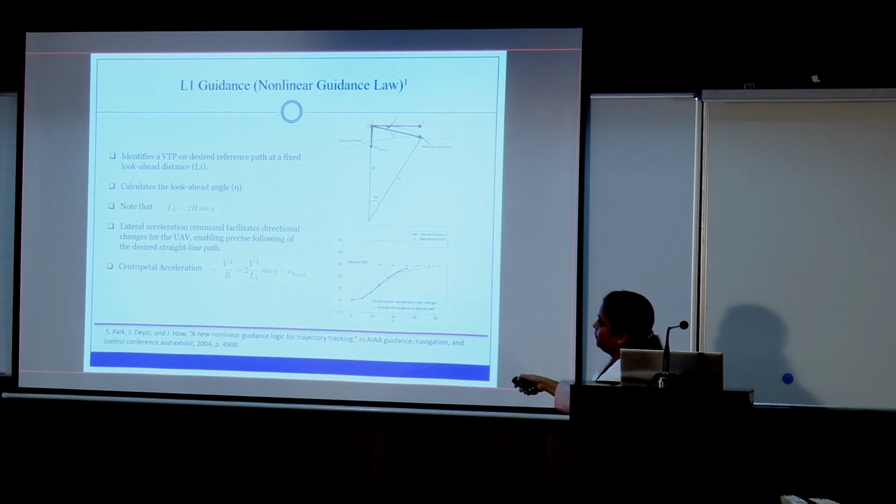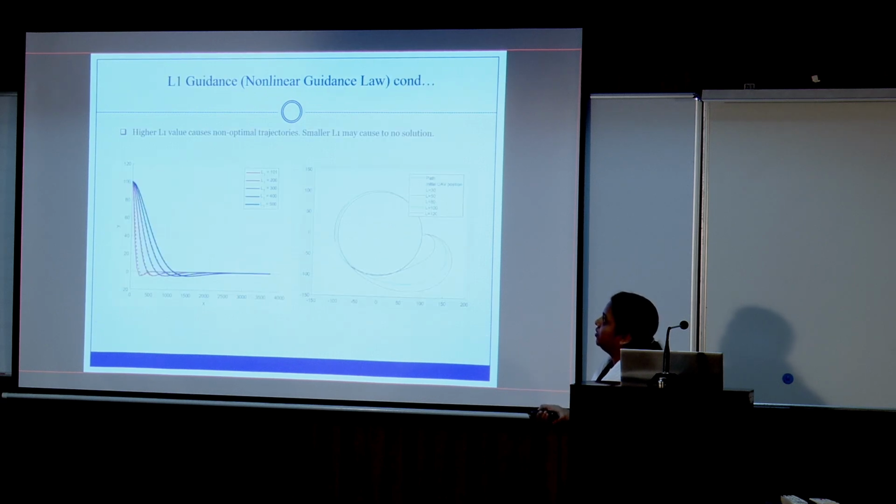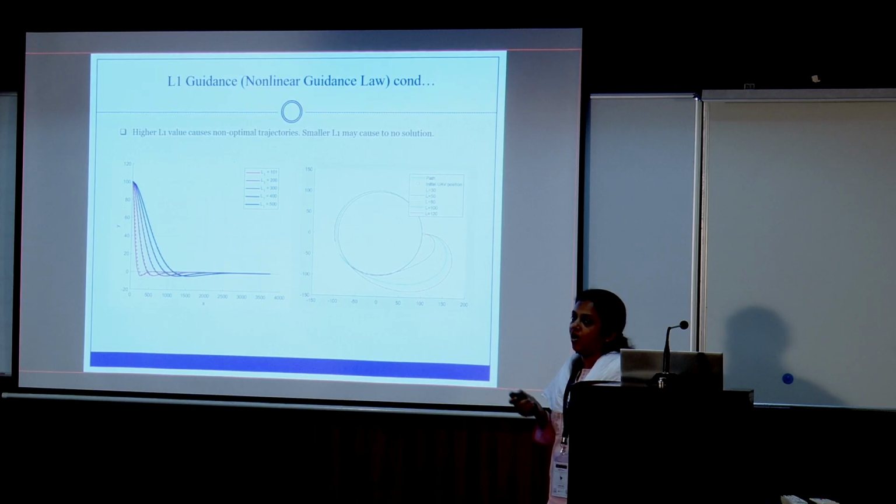If it is a straight line path, the demonstration is shown in this. But the critical point is how to select this L1 value, because if you select a higher value of L1, then we will get non-optimal trajectories, and a smaller L1 will cause no solution. You can see that the high L1 value, the blue lines, is non-optimal, and a low L1 means it will be oscillatory, and an even lower value will not converge at all.